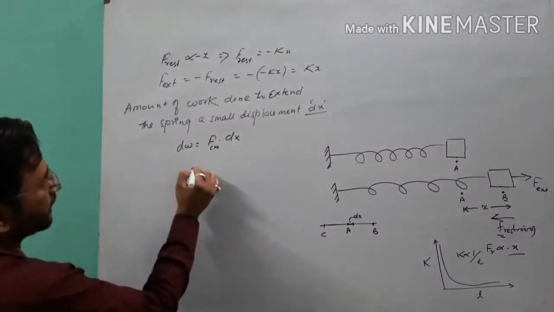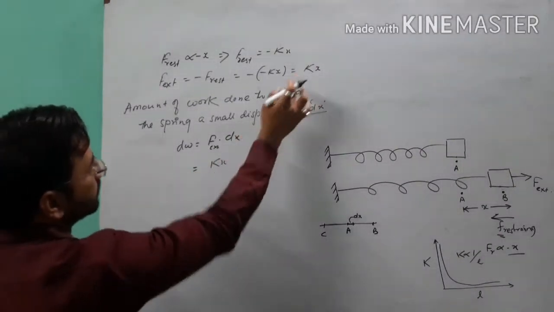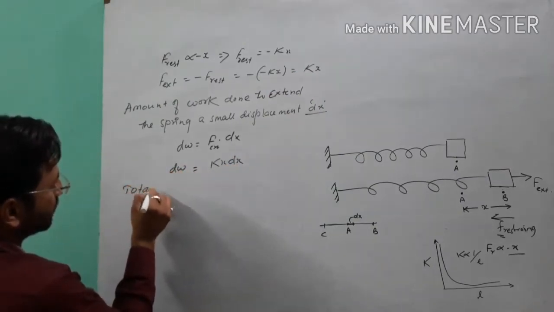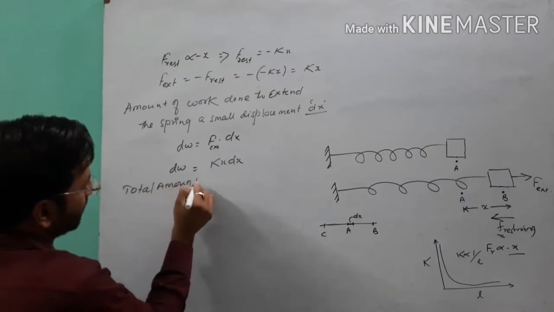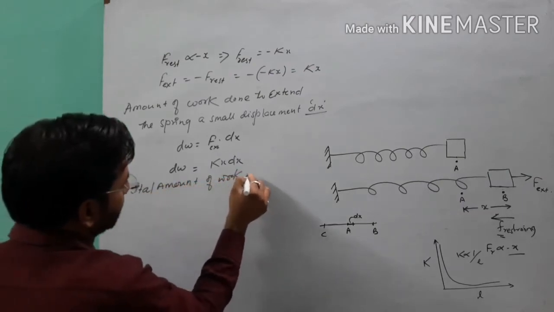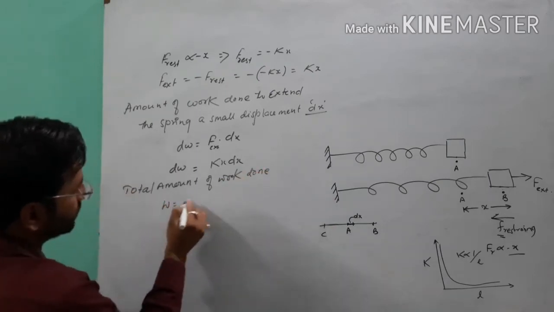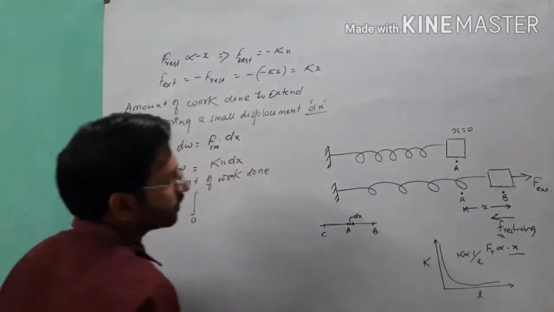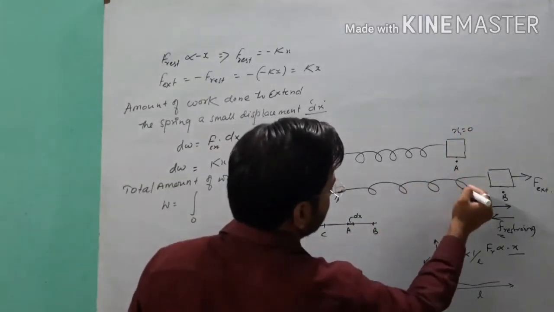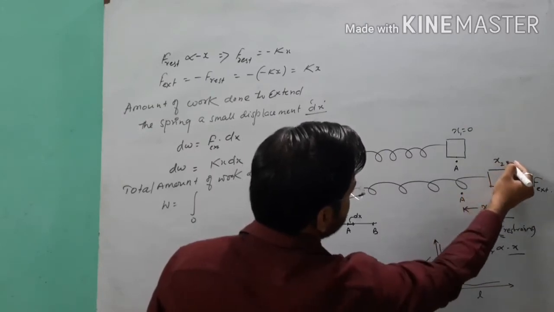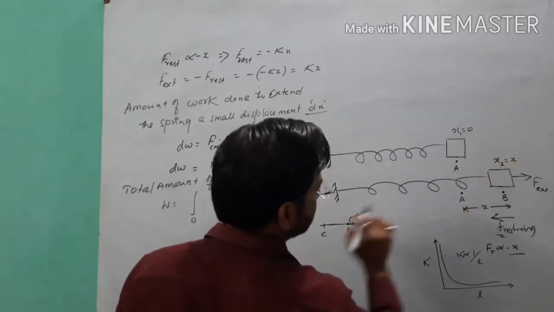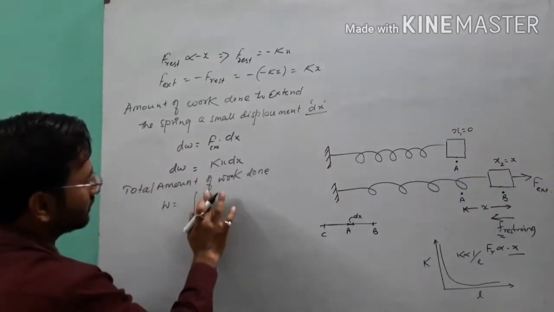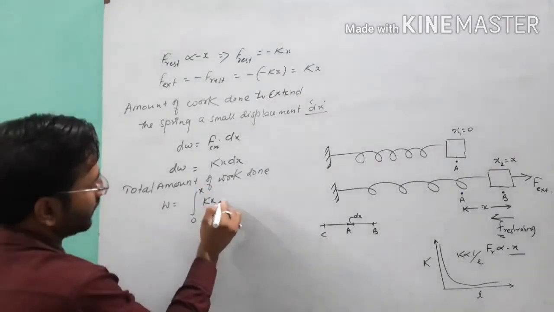So therefore if we substitute the value of kx from this equation, into dx, and this will be dW, so the total amount of work done will be what? W is equal to the integration from 0, the rest position which is x equals to 0, or you can say x1 is equal to 0, and the other position which is x2 is equal to x for displacement x. So from x1 equal to 0 to x, this is the limit, of kx dx.